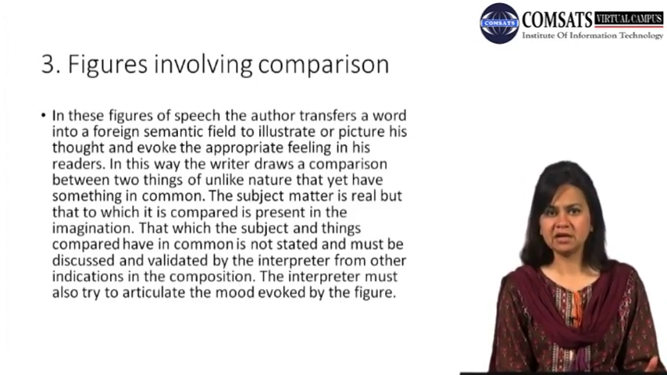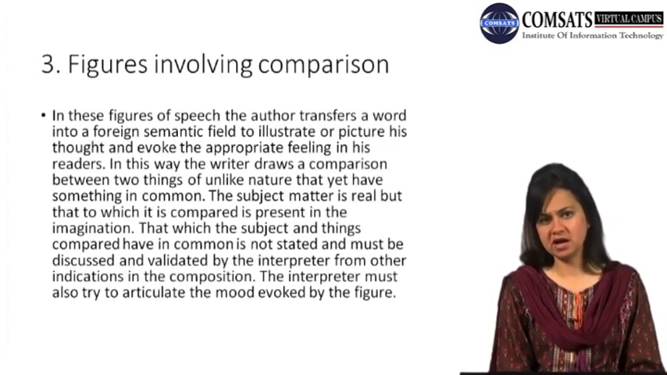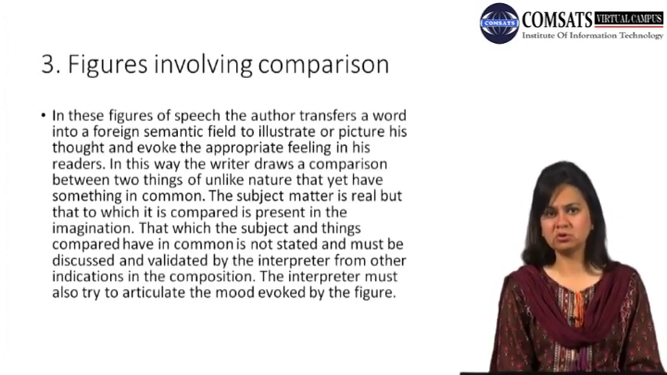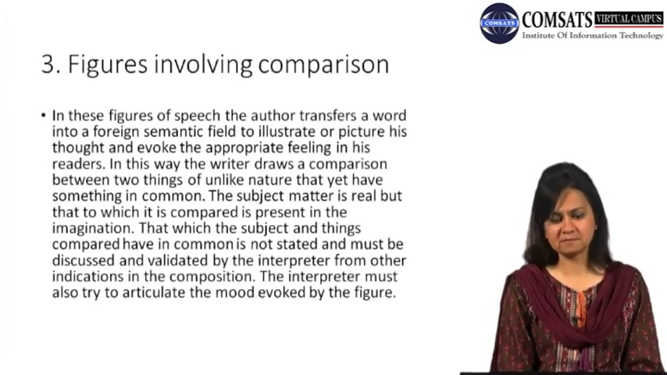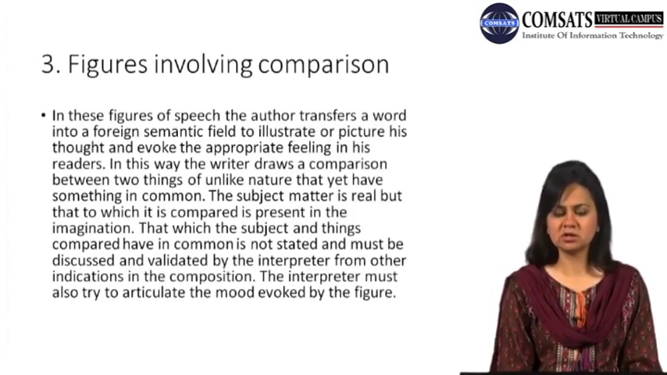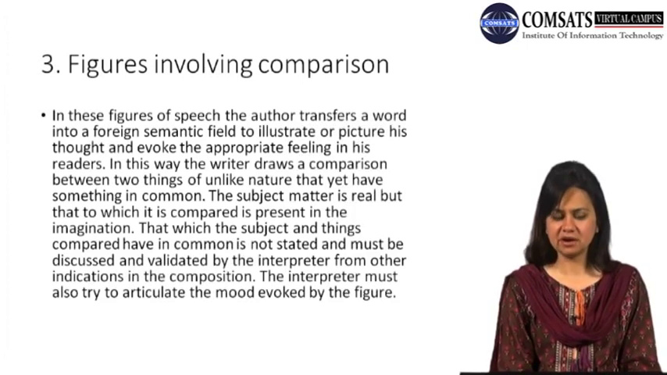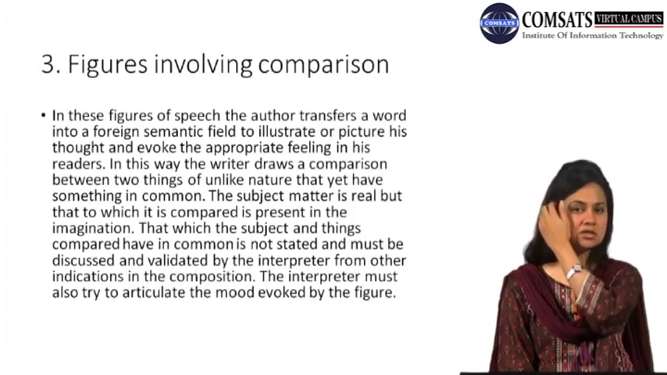In order to explain what one thing looks like, the author would choose to compare it and match it with something that the reader is familiar with and which has the same quality, attribute, or significance. So in these figures of comparison, the author or poet transfers a word into a foreign semantic field to illustrate or picture his thought and evoke the appropriate feeling in the readers. In this way, the writer draws comparison between two things which are quite unlike, but they appear similar on certain grounds.